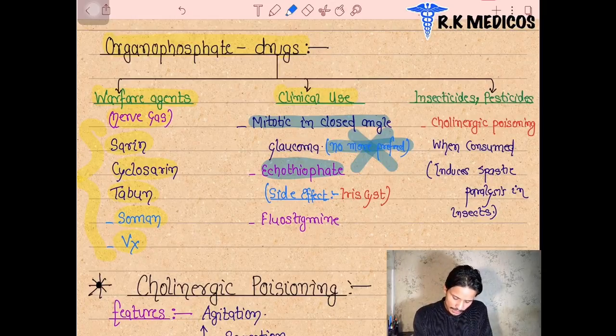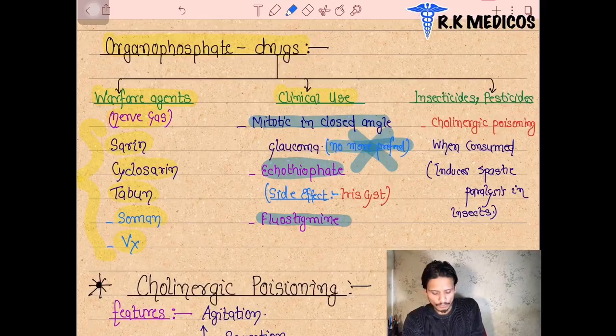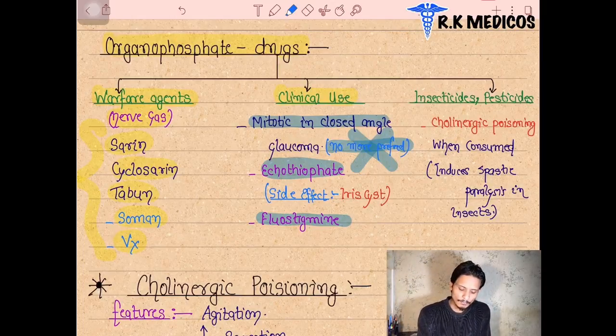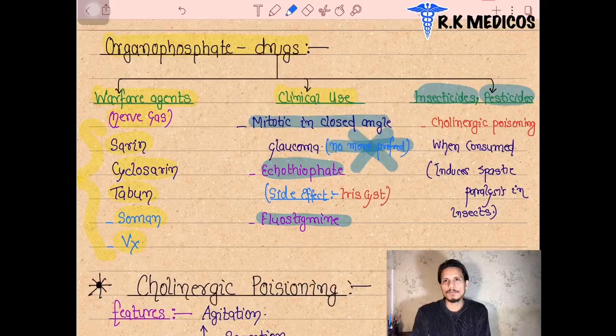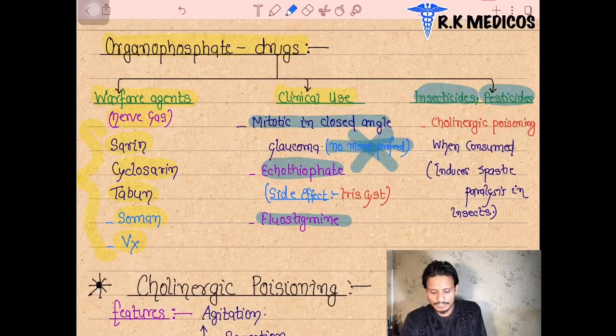Next point, fluoxetine and ecothiopate were basically used several times, but ecothiopate also produces several severe side effects in our body, such as iris cysts. That's why we do not use these drugs much. But organophosphates are most effective as insecticides or pesticides. Farmers use these chemical agents to kill insects and pests. They act as pesticide or insecticide agents.